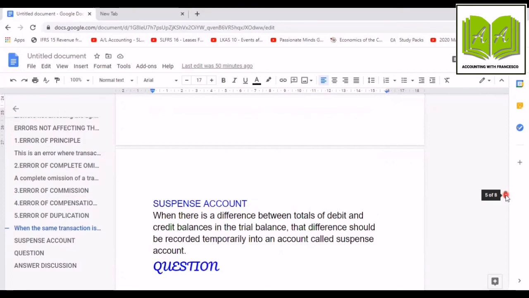Is it a reserve? Can anyone tell me? Suspense account means it is actually a temporary account. When there is a difference between totals of debit and credit balances in the trial balance, that difference is recorded temporarily in an account called suspense account. So suspense account is a temporary account.